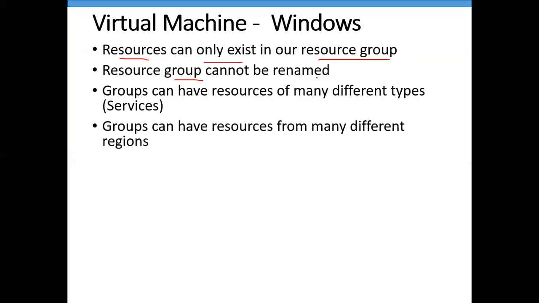A resource group cannot be renamed. Once you create a resource group, you can't change its name. Groups can have resources of many different types. Different types means different services. In one single resource group, you can create a virtual machine, a virtual network, an IP address, and a storage account. Any Azure service which you want to create, you can create under your resource group.